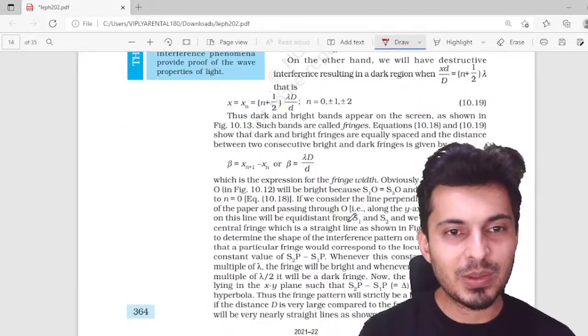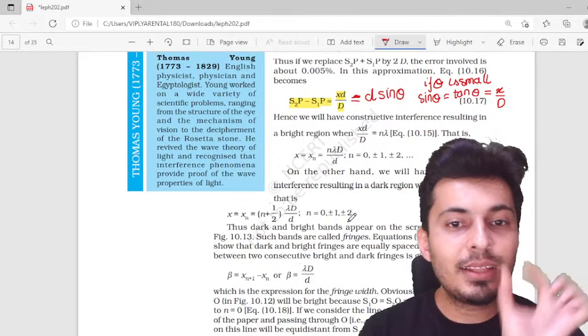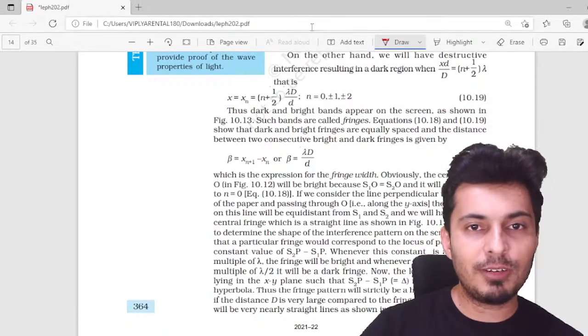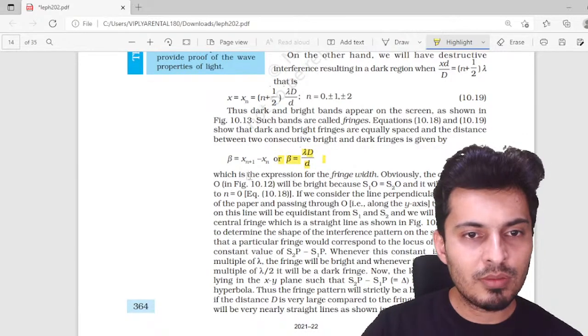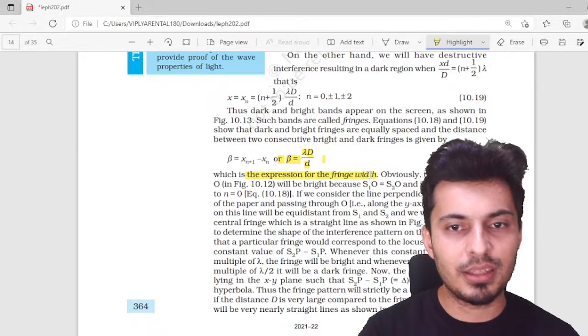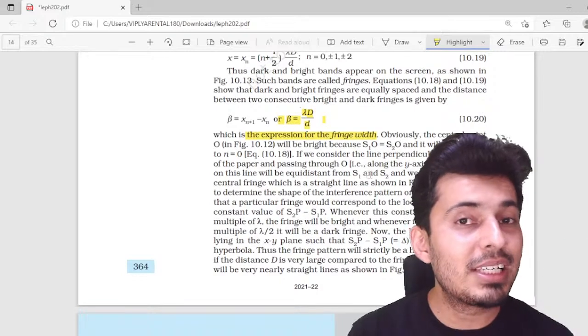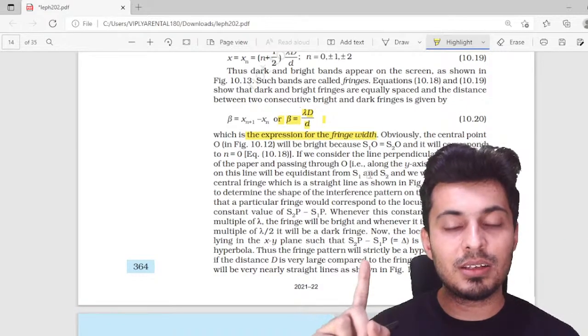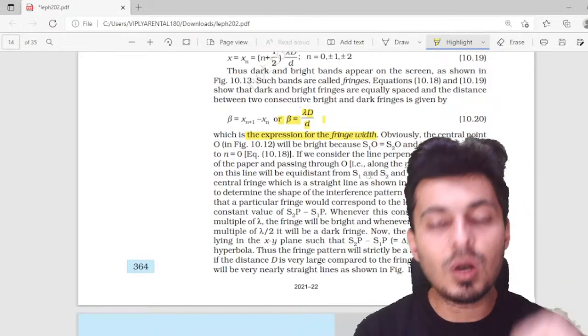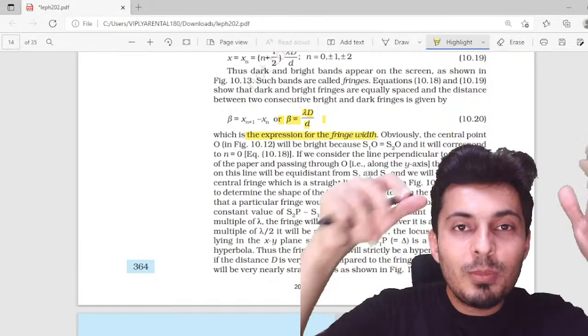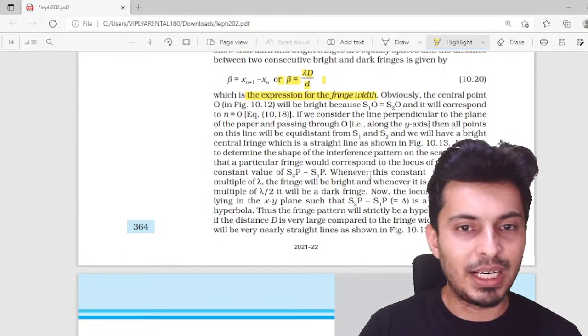Okay, cool. Then the width of the fringe. This is another formula which you need to remember. Beta equals lambda D by d, which is the expression for the fringe width. Obviously, the fringe width will change if you change the distance between the slit and the screen, or the distance between the slits, or the wavelength of light, or you dip it in some medium. Keep this in mind.